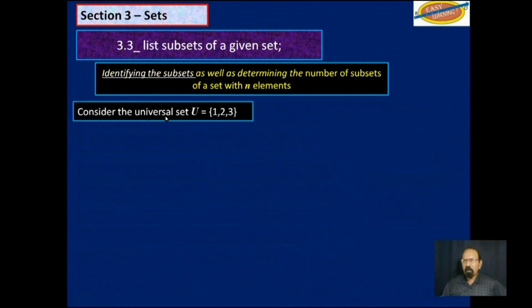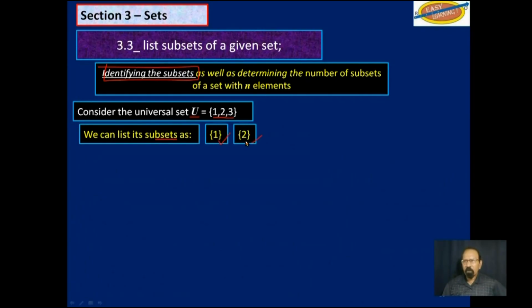Now consider the universal set U made up of elements 1, 2, and 3. Identifying the subsets of a universal set or a larger set. So what are the subsets here? We can list the subsets of that universal set as 1, 2, 3.